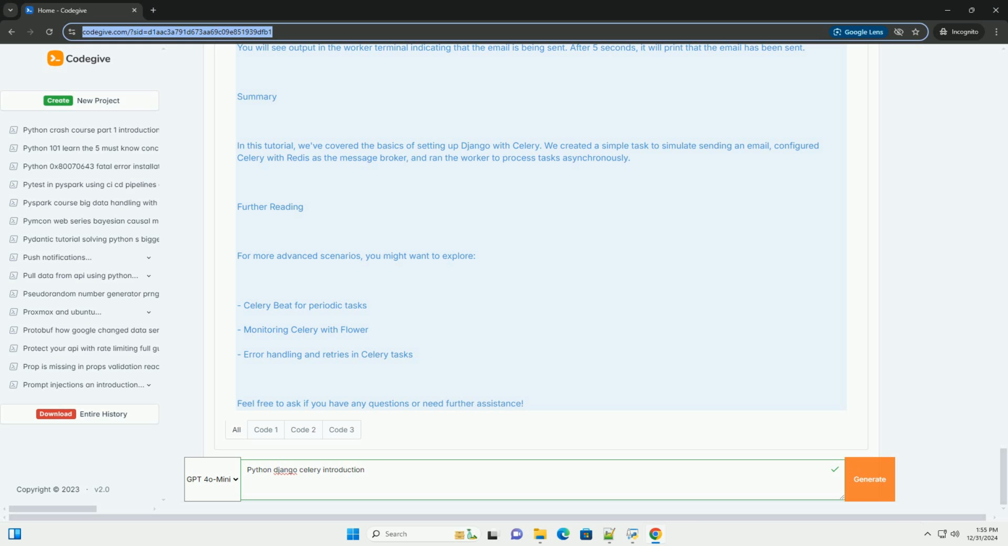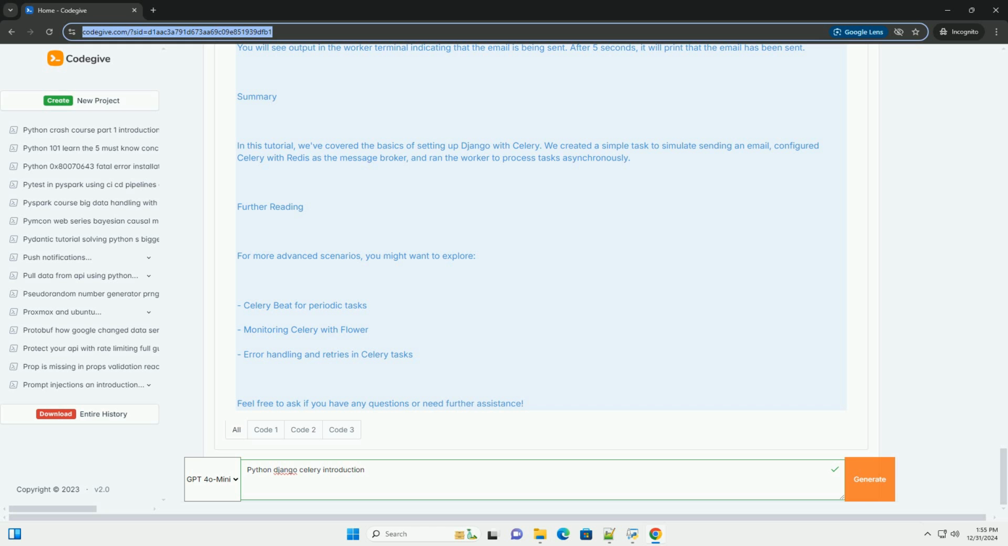Step 6: Testing the Celery task. You can test the Celery task by using the Django shell. Open another terminal and run: python manage.py shell. Then, execute the following commands: from myapp.tasks import send_email. Call the task: result = send_email.delay('test@example.com').